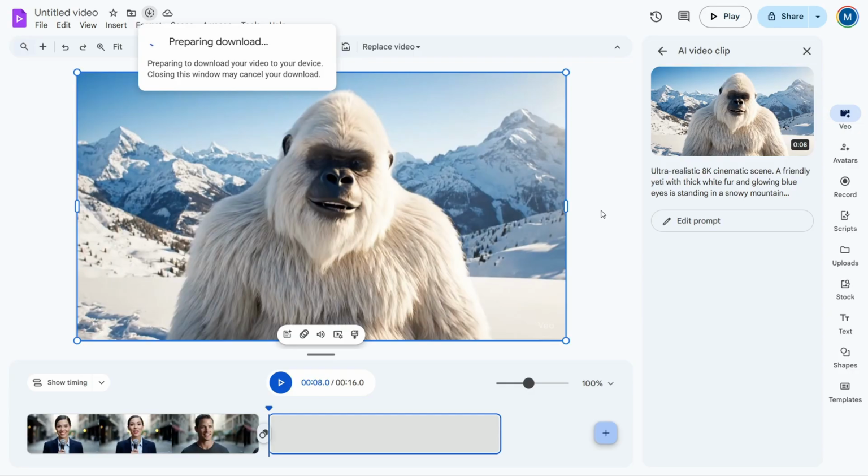Google Vids gives you a limit of 10 videos per day, which means you can get up to 300 extra videos in a month on top of the 50 you get from your trial. That's a total of 350 Veo 3 free videos. It's an incredible amount of content without paying a single dollar.